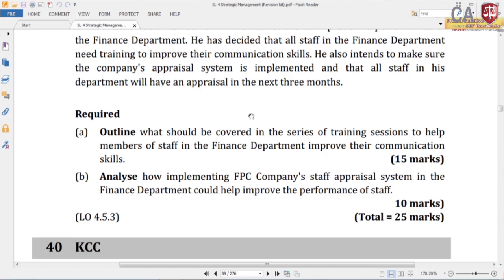Then part B: analyze how implementing FEC company's staff appraisal system in the finance department could help improve the performance of staff.